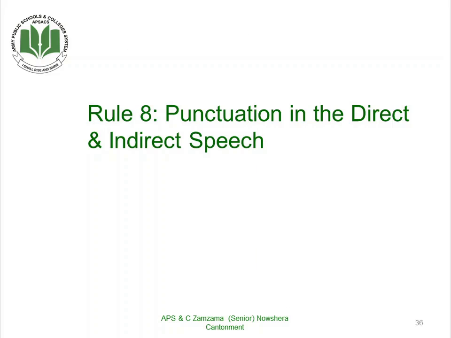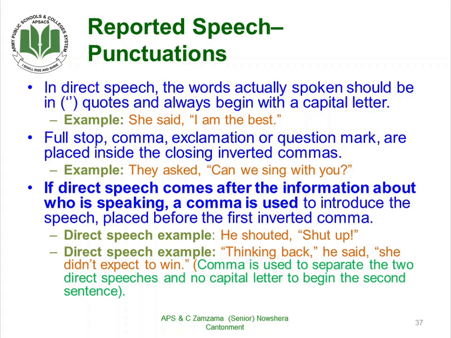Now rule number 8 is punctuation. Punctuation is something which is very important. We have to keep in mind how we should punctuate our direct speech and our indirect speech. Now, for the punctuation in the direct speech, how do we do it?